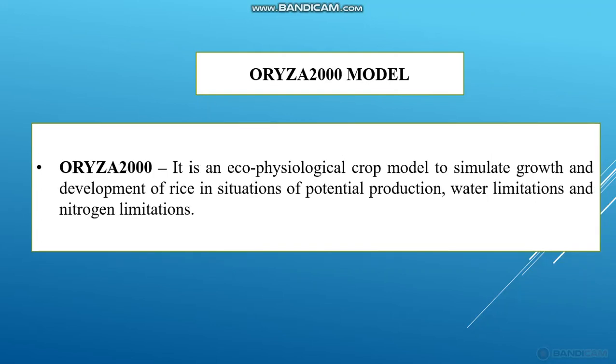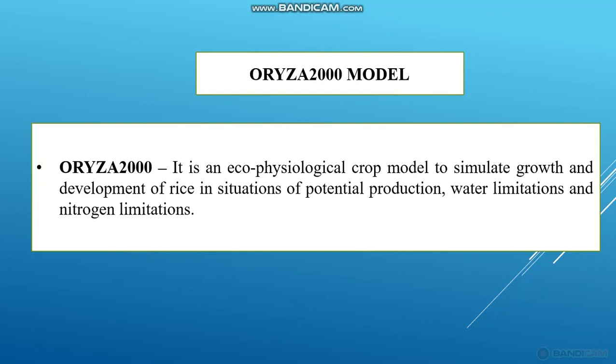Next is the Varese 2000 model. This is also a simulation model. It is an ecophysiological crop model to simulate growth and development of rice in situations of potential production, water limitation, and nitrogen limitation.